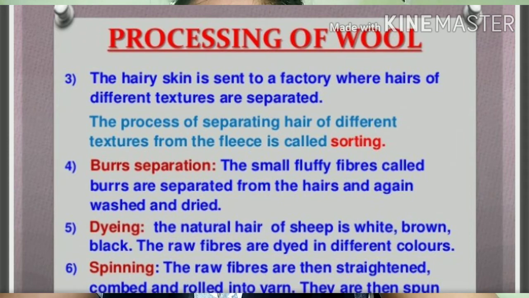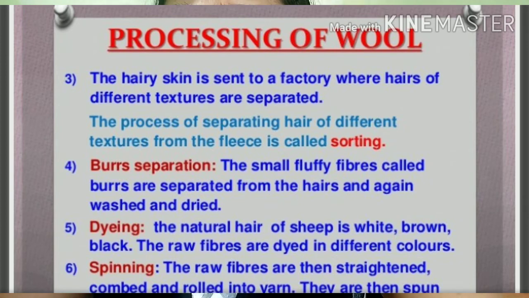The fibers may contain small fluffy fibers called burrs, which should be picked out from the long hair. Now, these fibers are scoured again and dried. Now, this wool is ready to take out the fibers.